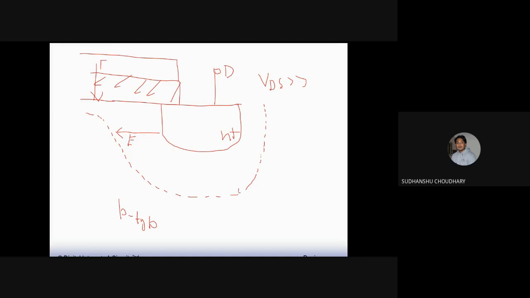Okay. So because of this high electric field, the carrier velocity increases, and with that high velocity, maybe the carrier energy level also increases. And when the energy level of the carrier increases beyond the band gap of silicon, or maybe what we call the covalent bond energy, that is somewhere around 1.12 eV. Okay.